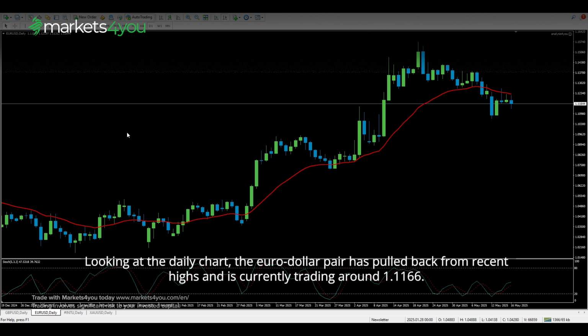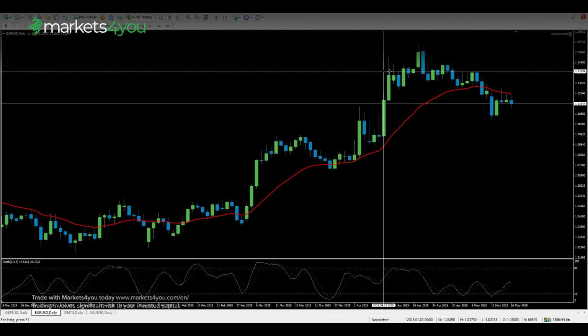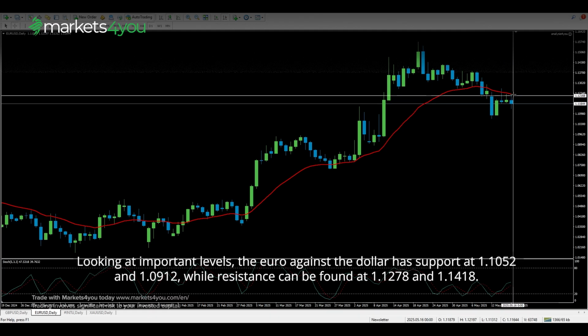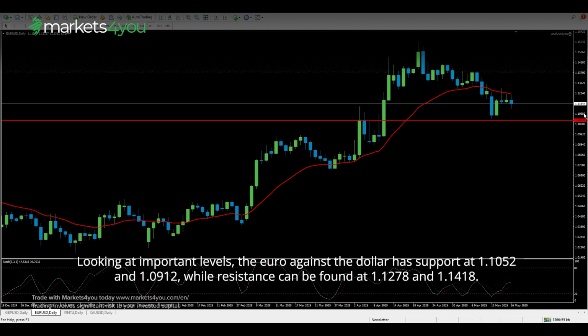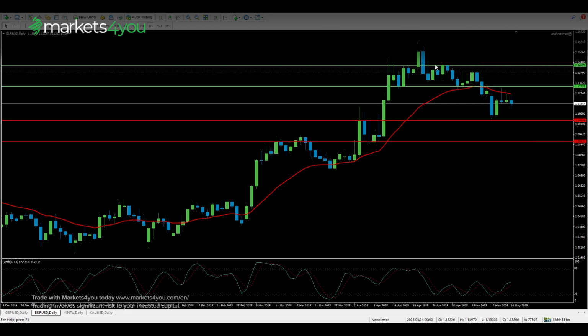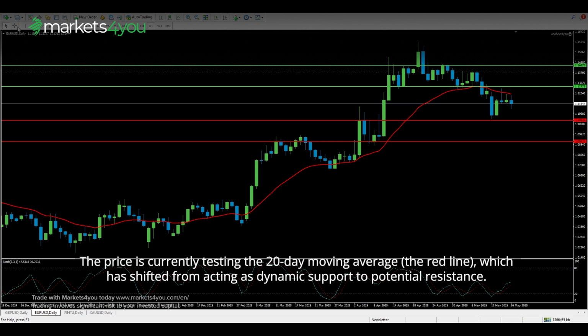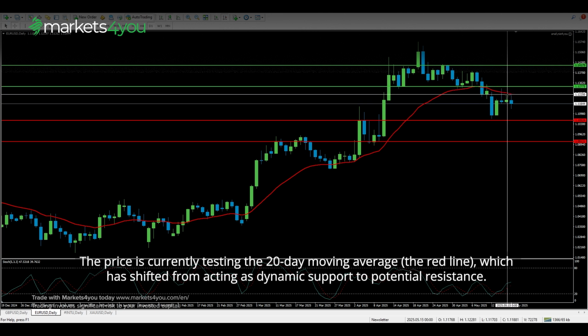Looking at the daily chart, the euro-dollar pair has pulled back from recent highs and is currently trading around 1.1166. The pair has been consolidating below key resistance levels over the past couple of weeks. Looking at important levels, the euro against the dollar has support at 1.1052 and 1.0912, while resistance can be found at 1.1278 and 1.1418. The price is currently testing the 20-day moving average, the red line, which has shifted from acting as dynamic support to potential resistance.